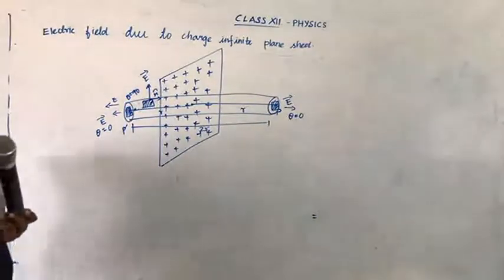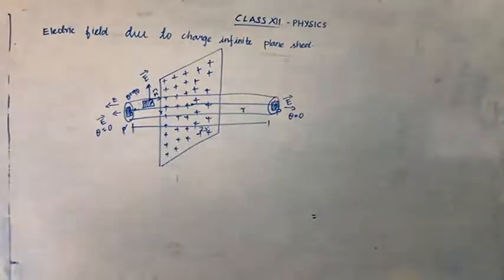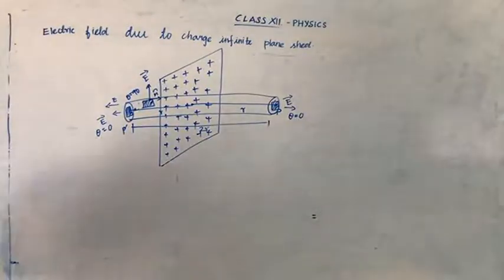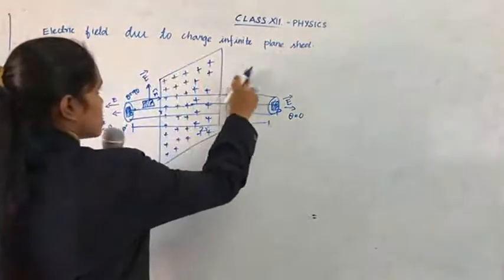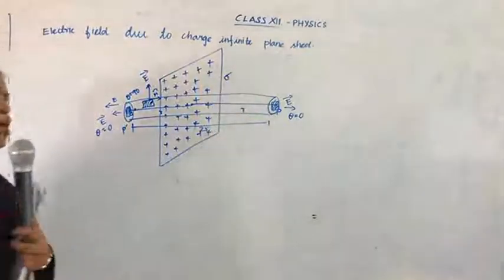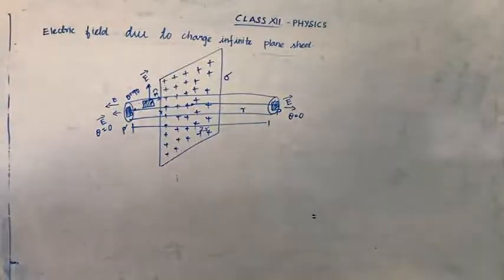Now consider an infinite plane sheet of charges with a uniform surface charge density. In the previous one the charge density is lambda, but here the surface charge density is sigma. It is charge per unit area. Let P be a point at a distance r from the sheet.